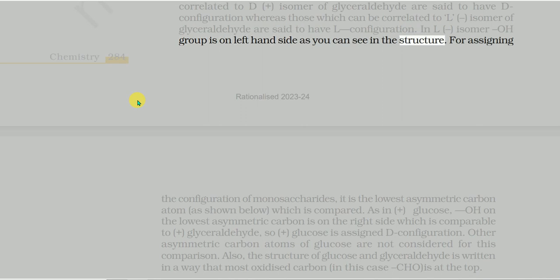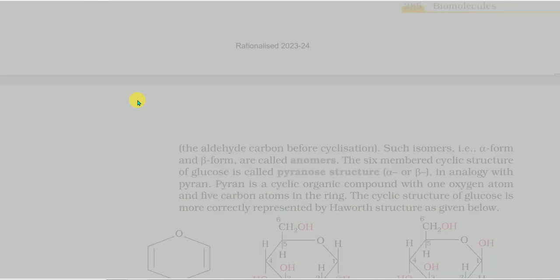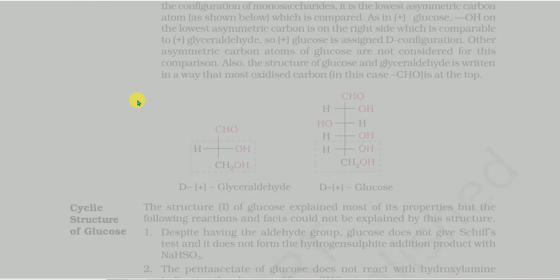For assigning the configuration of monosaccharides, it is the lowest asymmetric carbon atom, as shown below, which is compared. As in (+)-glucose, the OH on the lowest asymmetric carbon is on the right side, which is comparable to (+)-glyceraldehyde, so (+)-glucose is assigned D configuration. Other asymmetric carbon atoms of glucose are not considered for this comparison. Also the structures of glucose and glyceraldehyde are written in a way that the most oxidized carbon, in this case CHO, is at the top. D-(+)-glucose and D-(+)-glyceraldehyde.